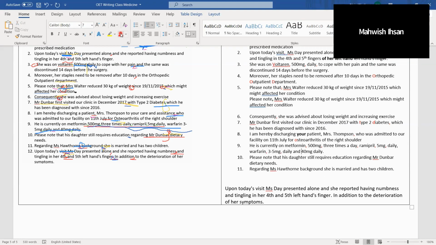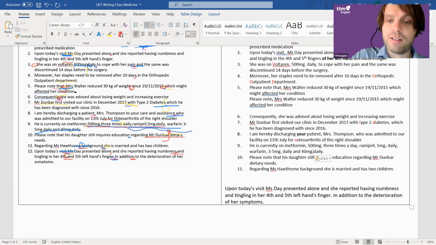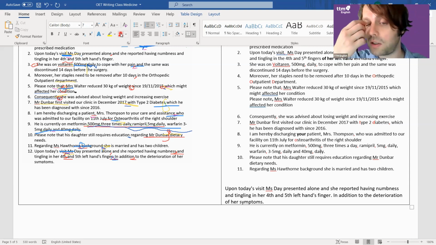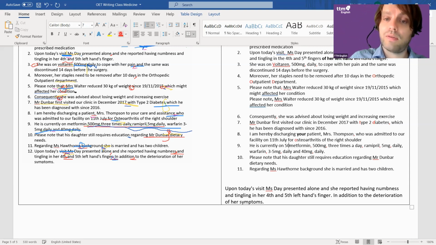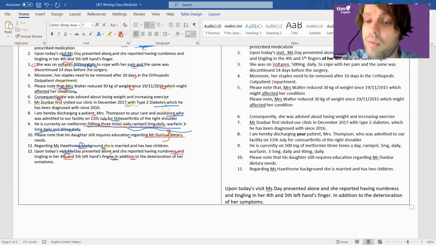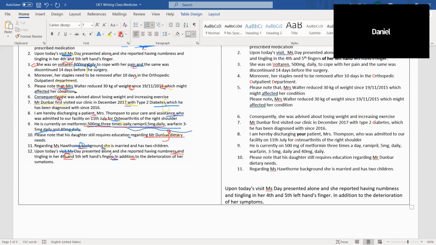Now it's very repetitive here, isn't it? Yes. So this is why sometimes you can change the structure a little bit. You might want to say he's currently on 500 mg of metformin 3 times a day, Ramipril 5 mg daily, and warfarin 3 times per day too.